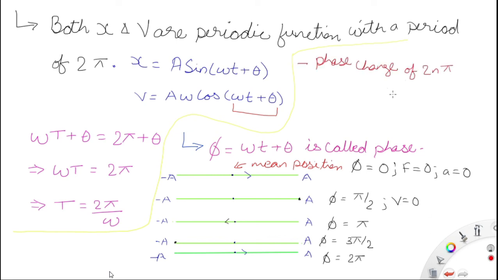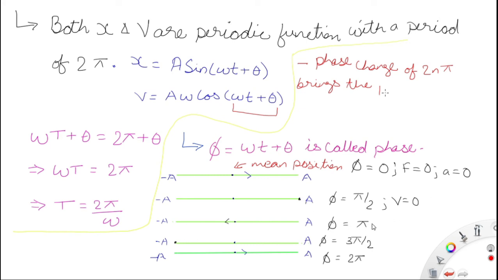We are assuming that at time t equal to 0, the particle was at the mean position, the center. So at phi equal to 0, F is equal to 0 and a is equal to 0. No force is acting, no acceleration is there, and the phase is 0. After a phase interval of pi by 2, the body has moved to the extreme position, where velocity is equal to 0.